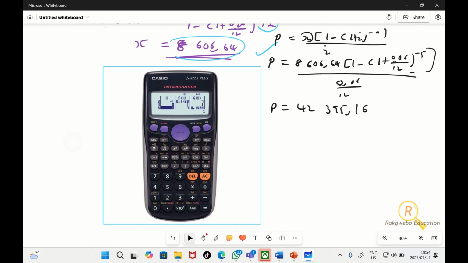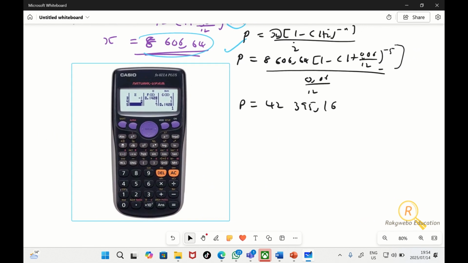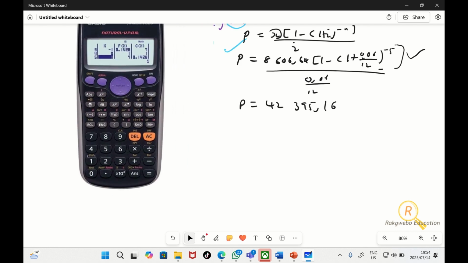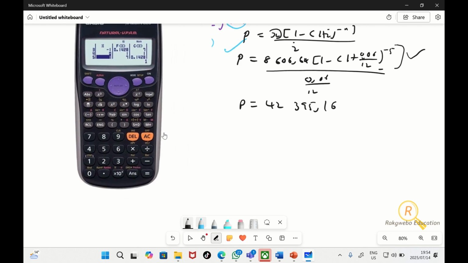Okay, so when you punch in your calculator, punch it as it appears. The first thing to punch would be this oversign, before all the other things. Then after that, you just rewrite this as it appears. You write this 8,000 in an open bracket. You don't have a square bracket, you just put the normal bracket, put in the number, close bracket, put in the number there, close bracket. If you don't put the close bracket here and then just put the denominator like that, you're going to get an error. So you must put everything as it appears.